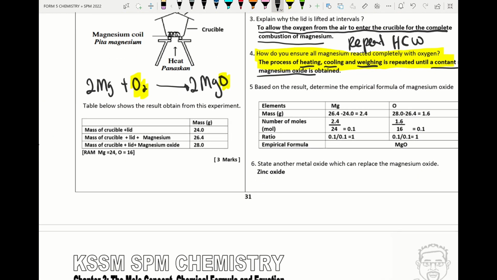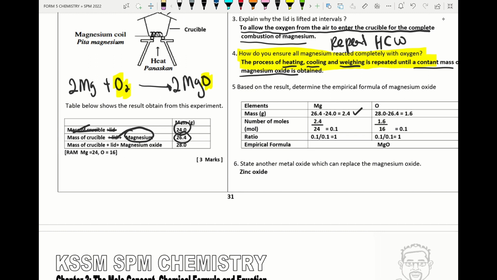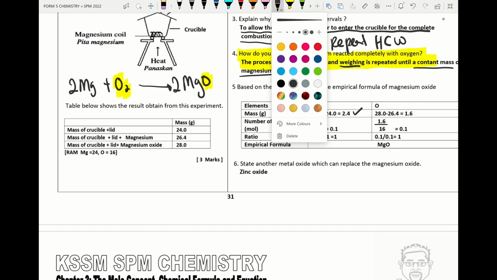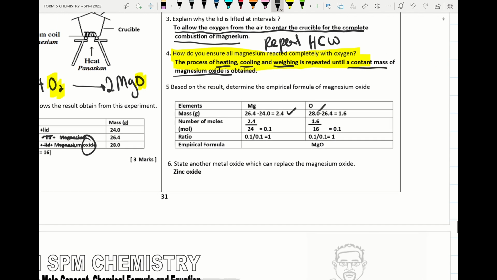Alright, if the table is given, how to find the mass of magnesium? We subtract the mass of the crucible, and we subtract the mass of the lid. So finally we can find the mass of magnesium. We take 26.4 minus 24.0, so we will get 2.4. How to find the mass of oxygen? Please remember, in the table don't write O2. In the table please write the element, which is oxygen. So how to find the mass of oxygen? We subtract the mass of the crucible, lid, and magnesium, so we have oxygen. We take 28.0 minus 26.4, we will get 1.6.